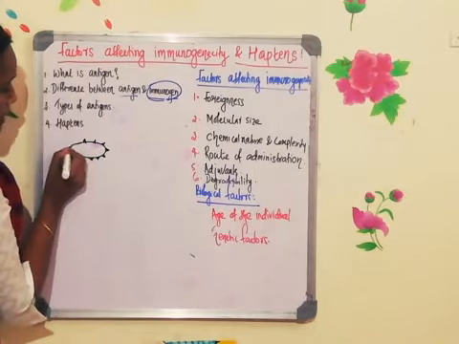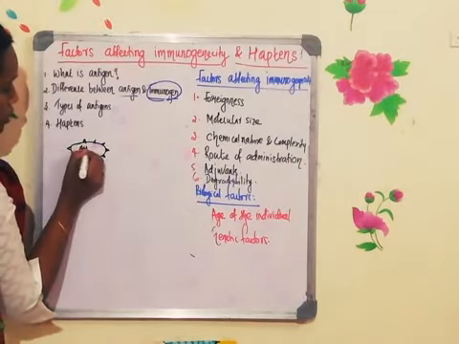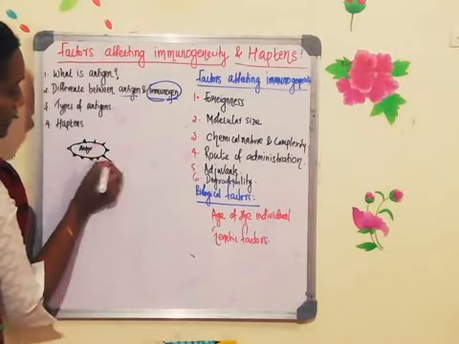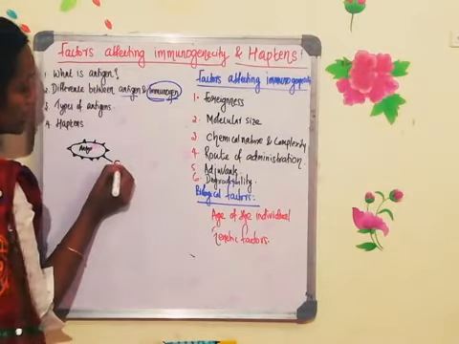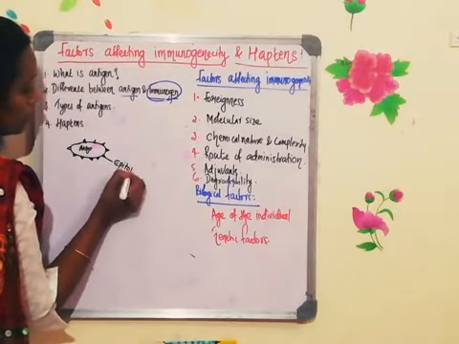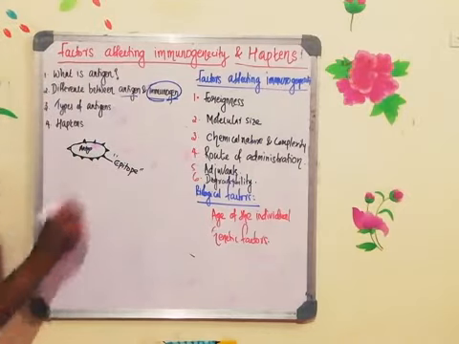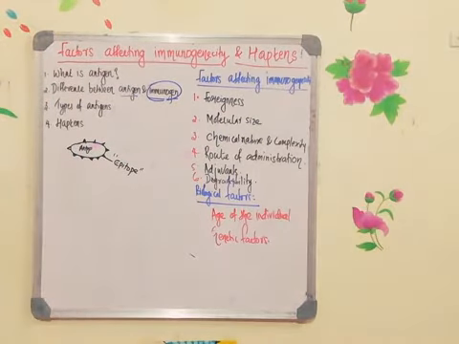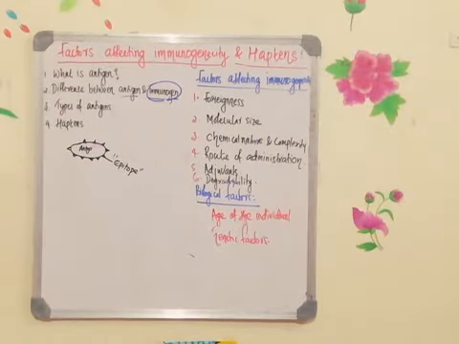The portion of the antigen which is identified by the immune system is called the epitope. Don't forget this. What are epitopes? Epitopes are the region of the antigen identified by the immune system. What do you mean by identified by the immune system? The portion of the antigen where the antibody will bind.